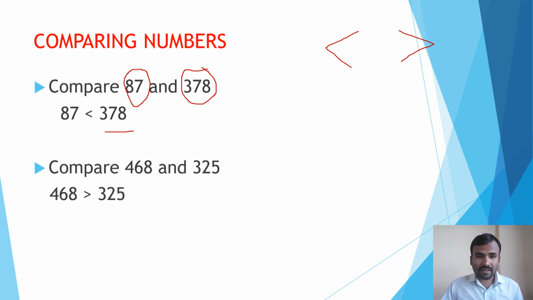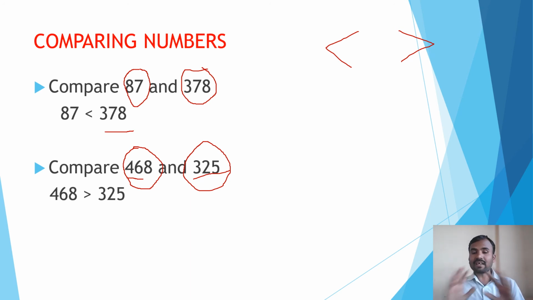Okay. And now the second one is very interesting. When you compare numbers which have three digits in both, see, we have 468 and 325. Here the number of digits is equal. This has three digits and this also has three digits. Then how to judge which is bigger? It's very simple, dear children.